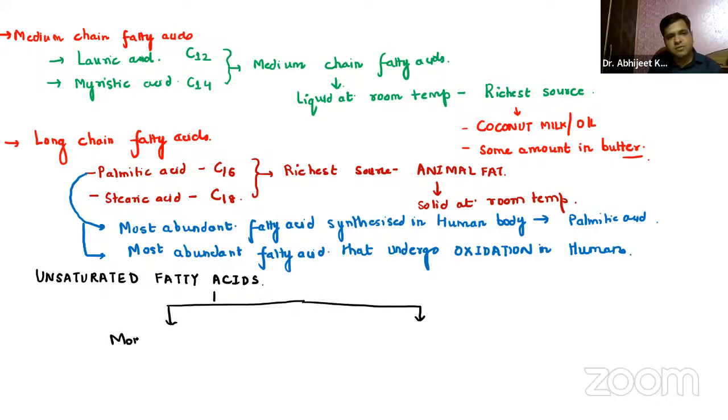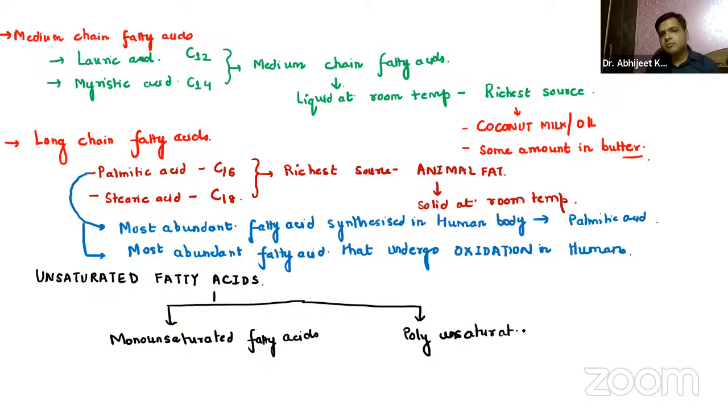We have monounsaturated fatty acids, and we have polyunsaturated fatty acids. MUFA and PUFA. Very, very important.